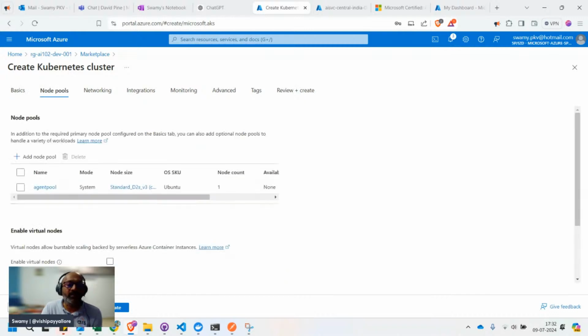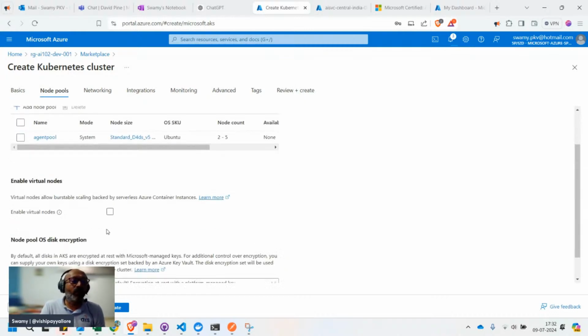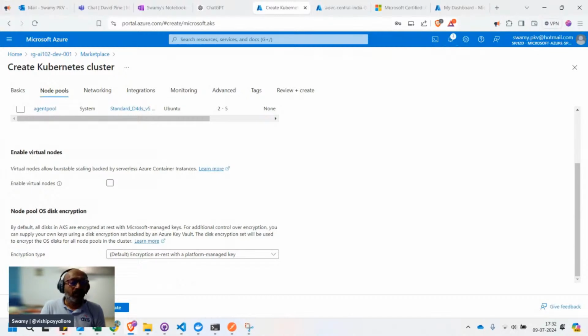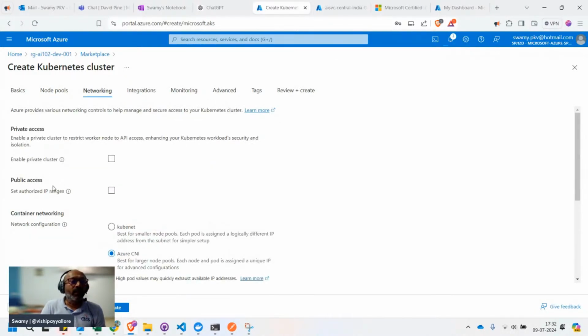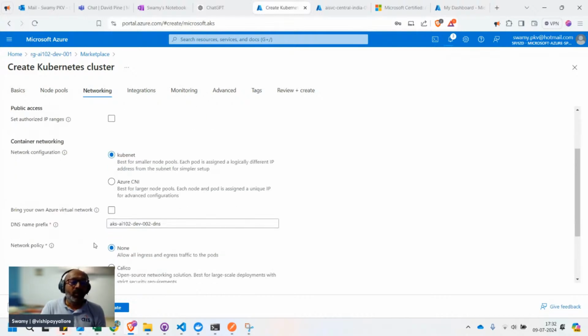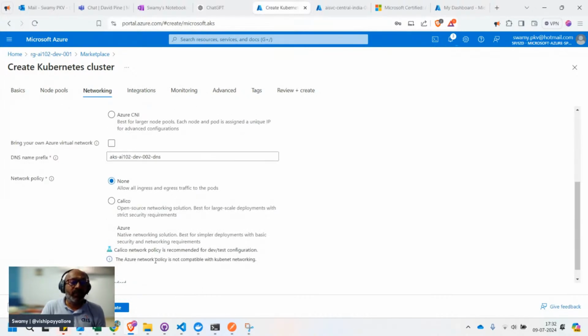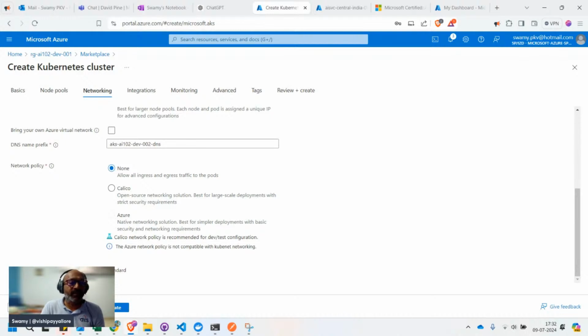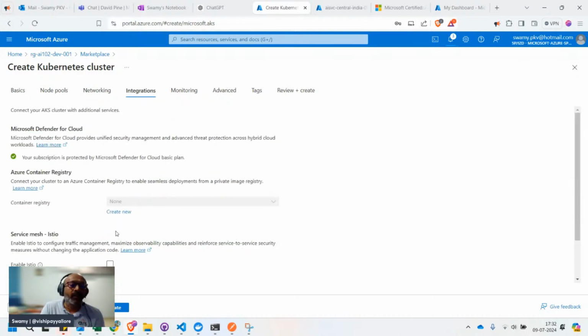I'll click on next, and I'll go ahead with the default one. Don't need anything there. Enable private cluster IP ranges. I just selected this because of the DNS prefix that is there. And I'm not selecting any container registry because we are getting it from the public one.